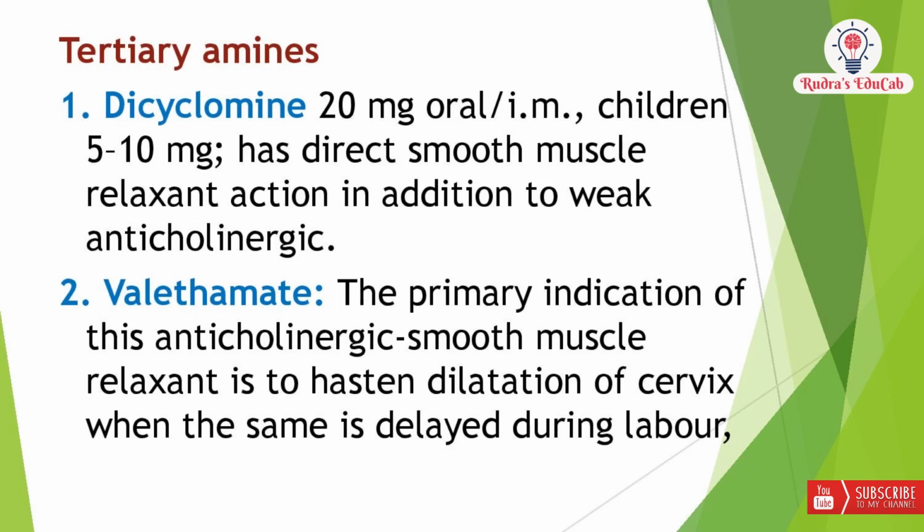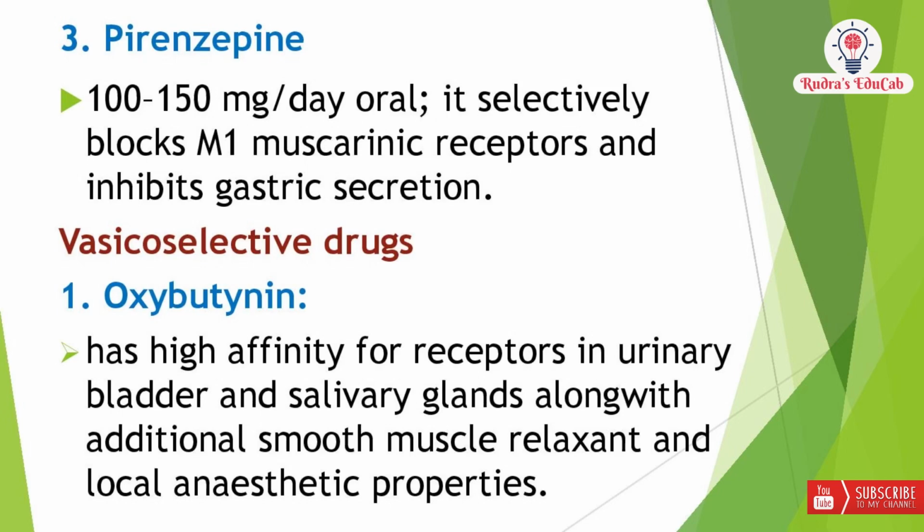Indication means here that is uses. Uses of this drug is smooth muscle relaxant activity. And this drug is used to hasten dilation of cervix when the dilation of cervix is delayed during labor. The third drug is pirenzepine. The normal dose of this drug is 100 to 150 mg per day, which is given orally, and it selectively blocks M1 muscarinic receptors and inhibits gastric secretions.